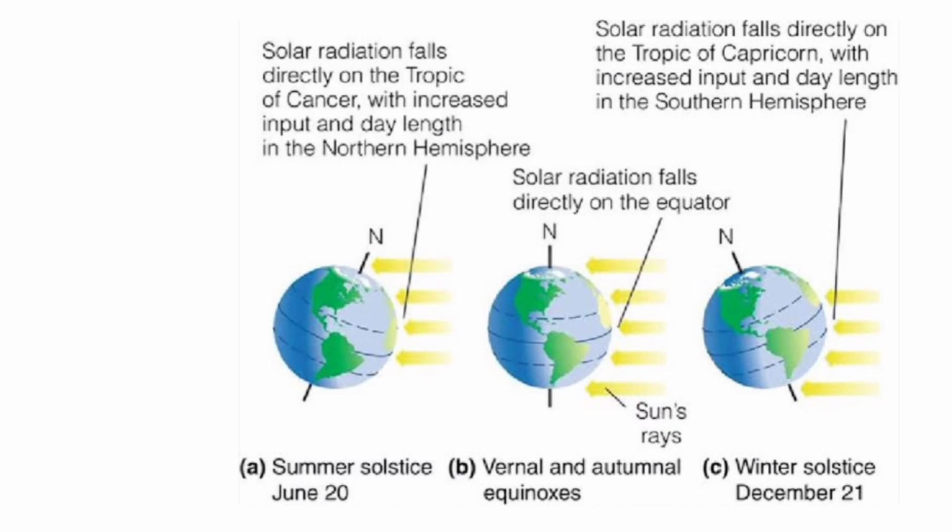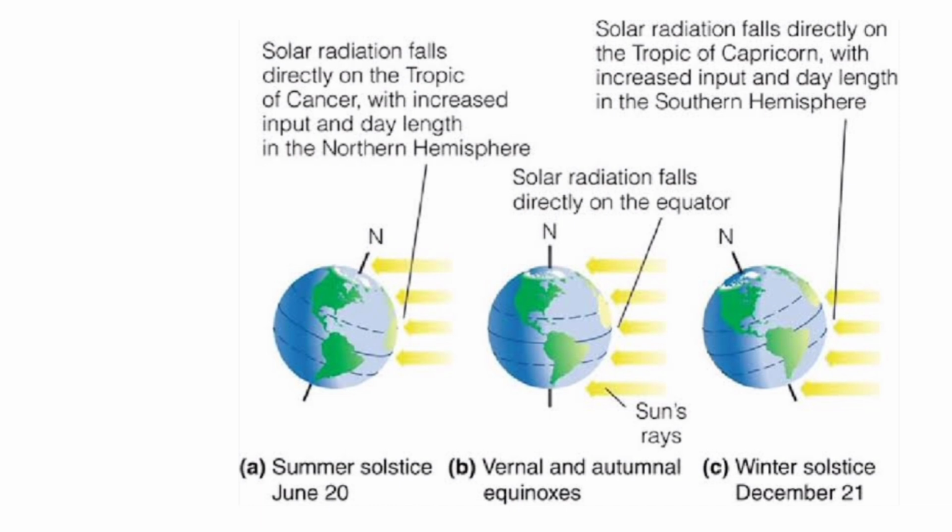So you can look into the picture. When the northern hemisphere is tilted towards the sun, solar radiation falls directly on the Tropic of Cancer, and there is increased input, increased sunlight, sun rays which we receive in the northern hemisphere. Hence, the day length will be increased.